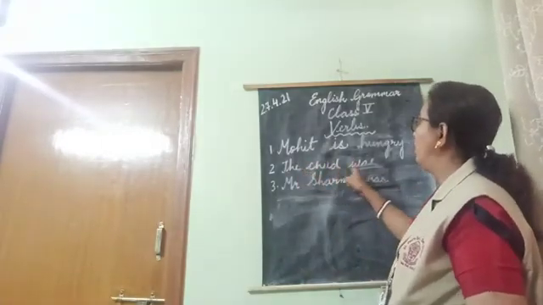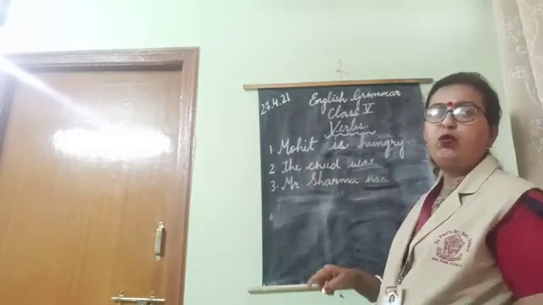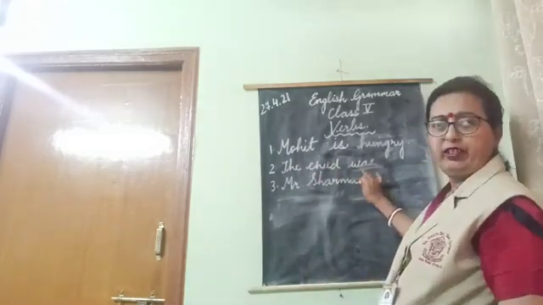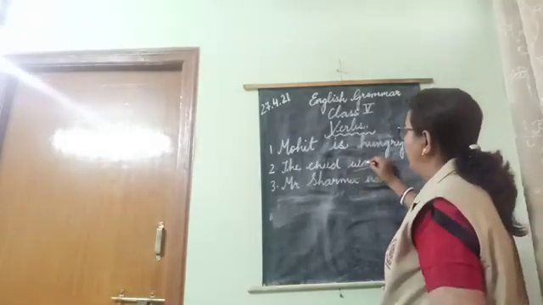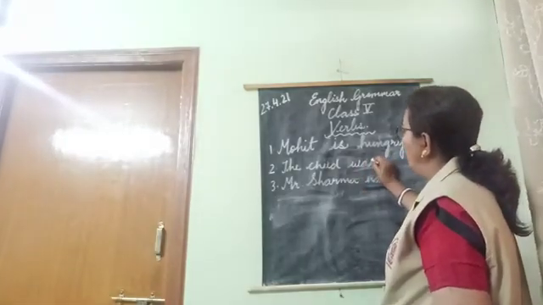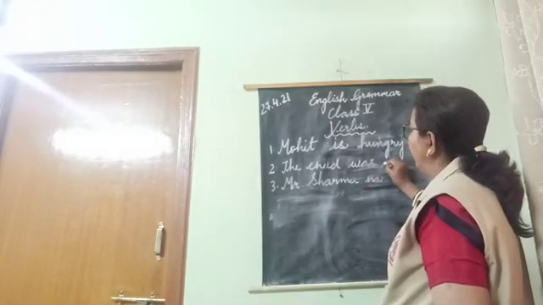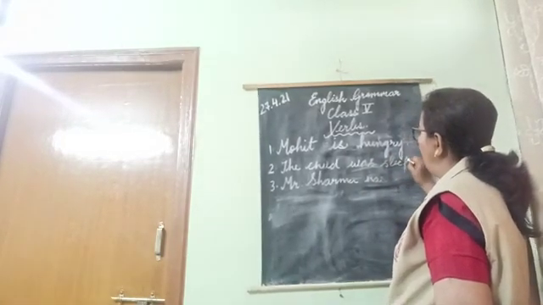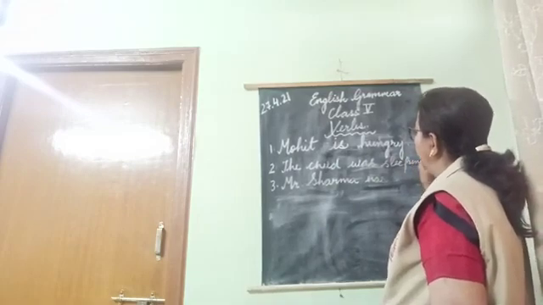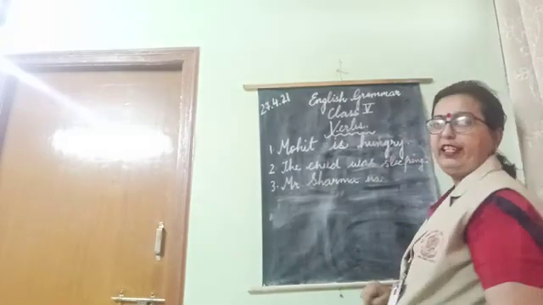The child was. The child was incomplete. Verb with incomplete predication. But if I write here, the child was sleeping. That completes the sentence.